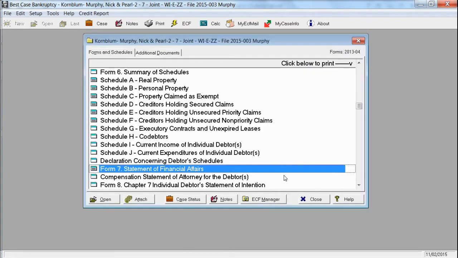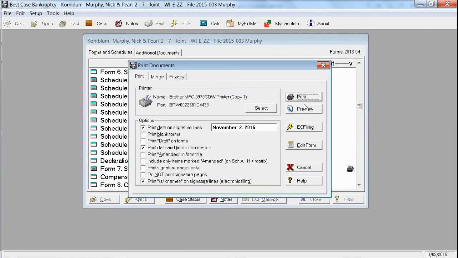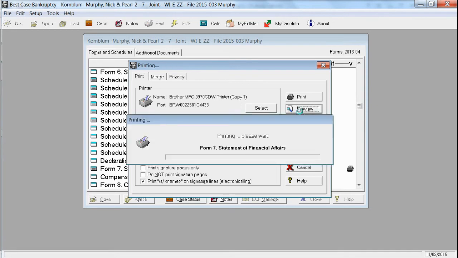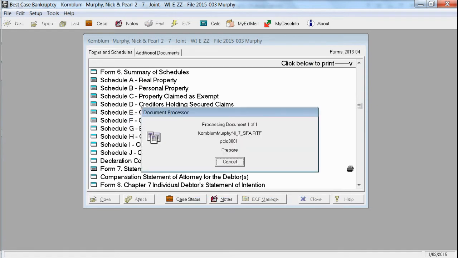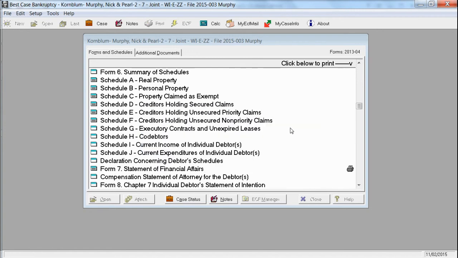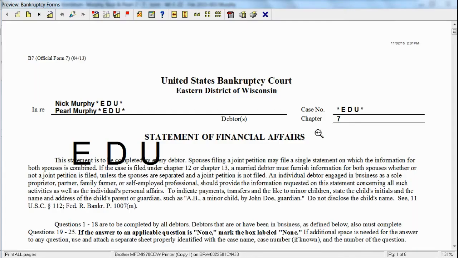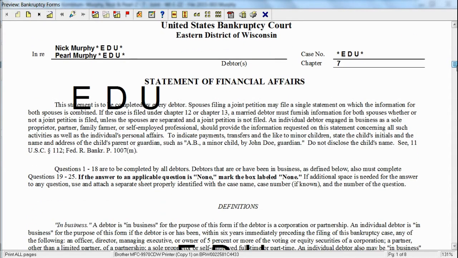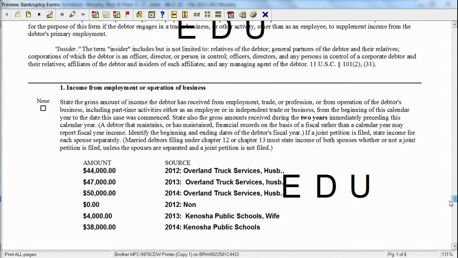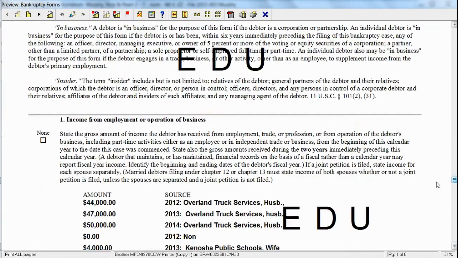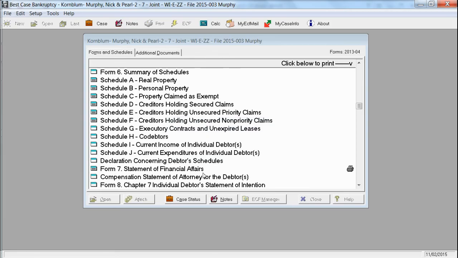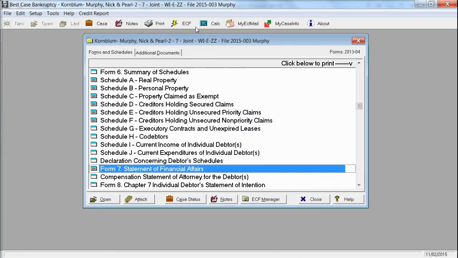So if we want to see what this looks like, again, we would click on that, and then we would put print, and we would do a preview, and we would see generally what this looks like. And it is a multi-page document. So we are just waiting for a moment. And we can scroll down and see as much as we can. This is generally what it looks like. We only see one page of it on the print preview. And that is the end of the statement of